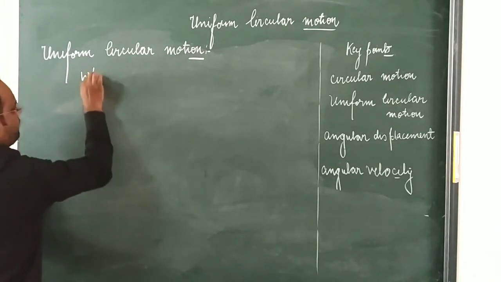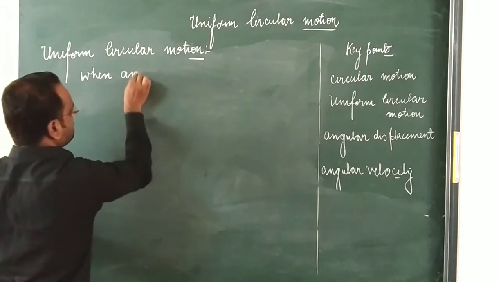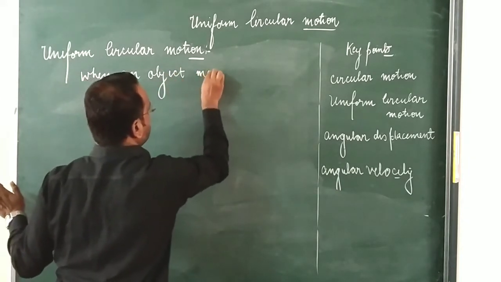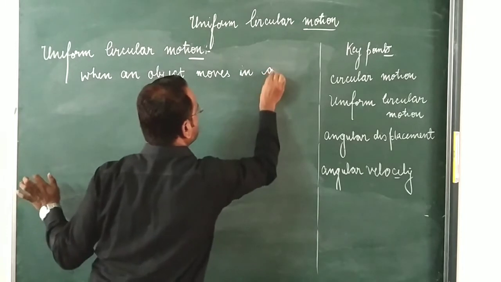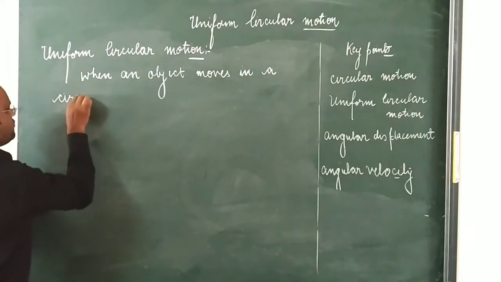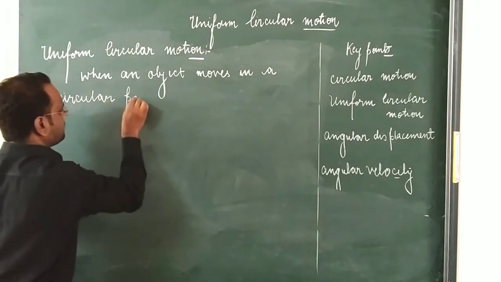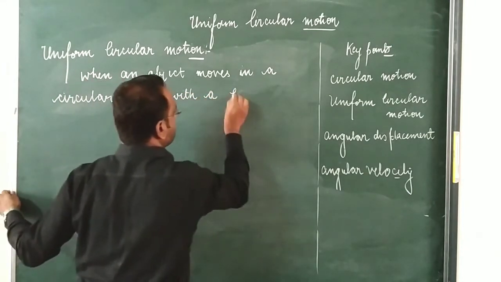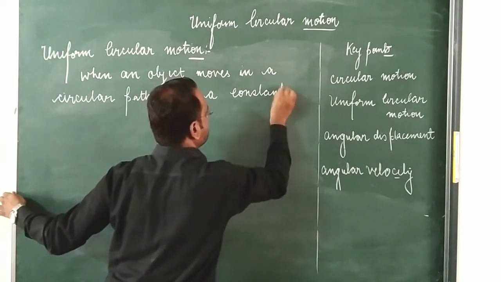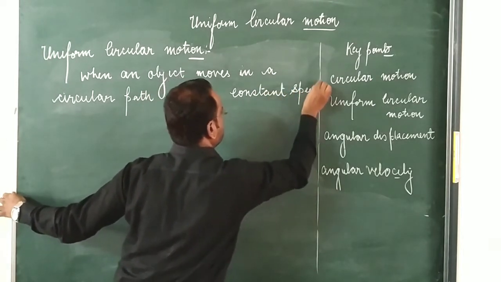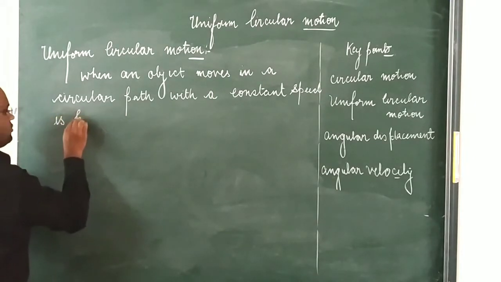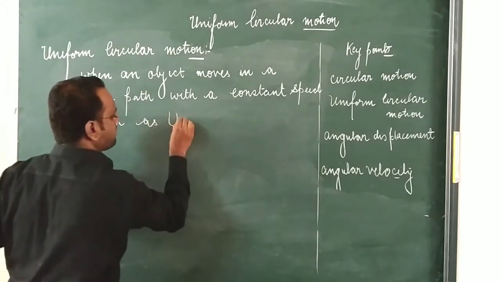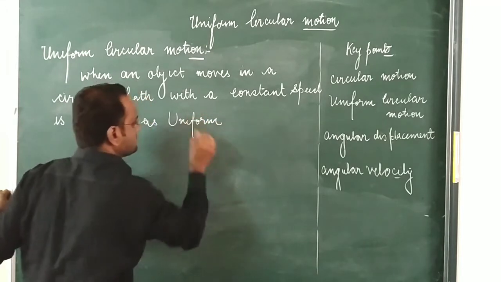How can we define it? When an object moves in a circular path with a constant speed, that is known as uniform circular motion.